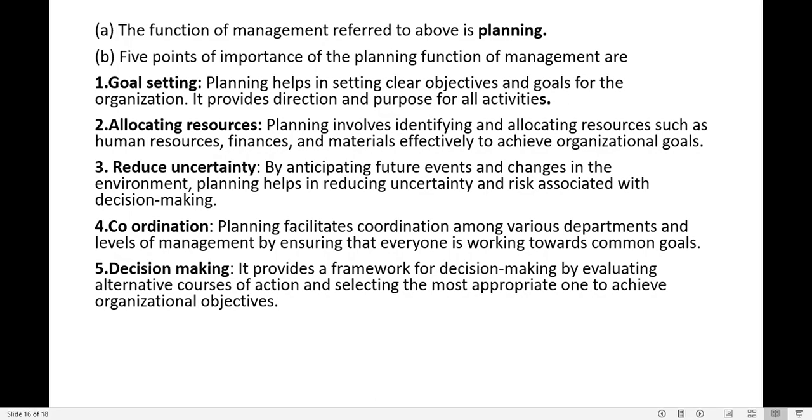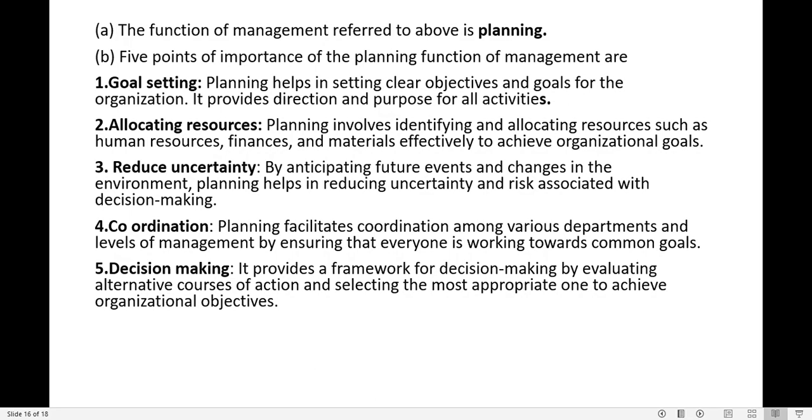The 5 points of importance of the planning management function are: first, you have to set an objective; then, you have to allocate resources; reduce the uncertainties because you are planning beforehand, so you are anticipating the future; then you will coordinate the activities and you will take decisions. So the first one is goal setting, or setting up the objective.